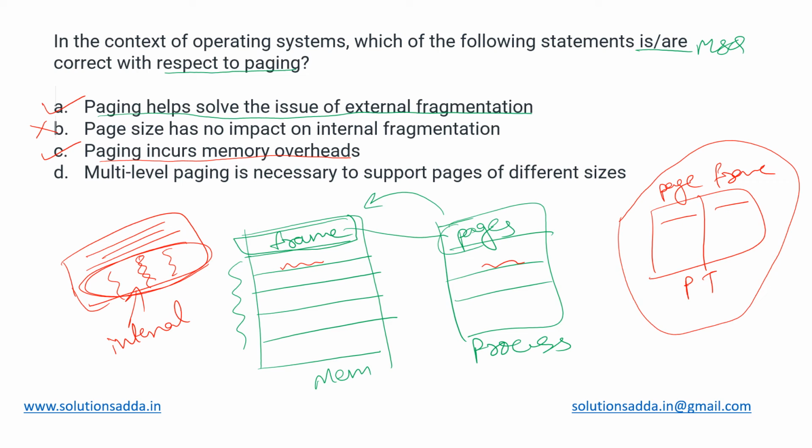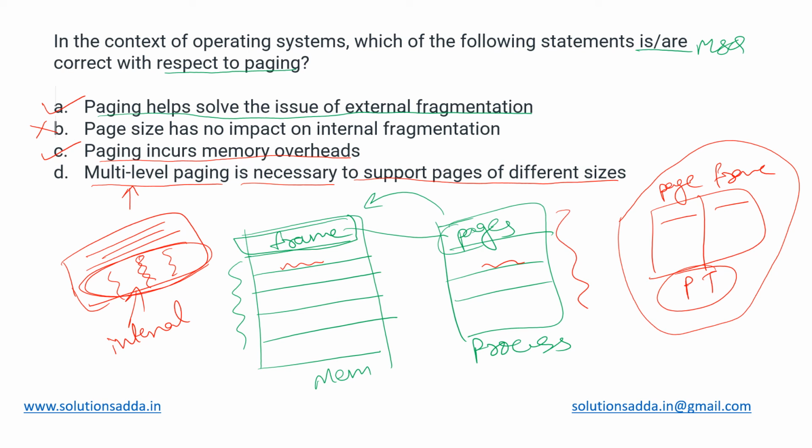Last one is saying multi-level paging is necessary to support pages of different sizes. Now all the pages and all the frames are of the same size basically. But when do we incur this multi-level paging concept? It only occurs when, let us say, our process size is so large that it is divided into multiple pages.